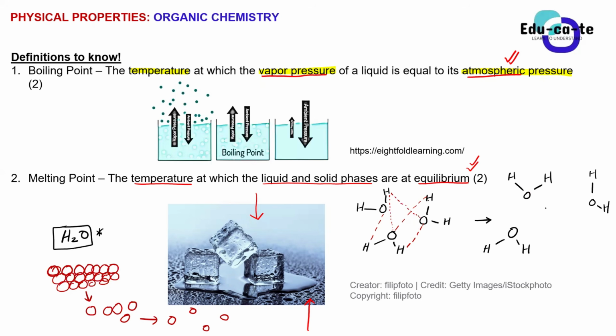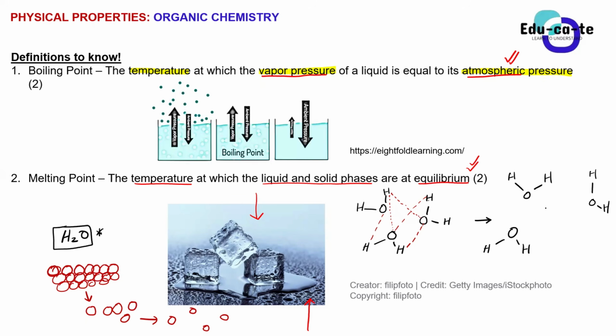So you guys should just know that in simple terms, when we are boiling something or melting something, it simply means that we are breaking down the intermolecular forces between the molecules of that thing. So when we are melting water, it means we are breaking the intermolecular forces between water molecules. When we are boiling water, it's the same thing.